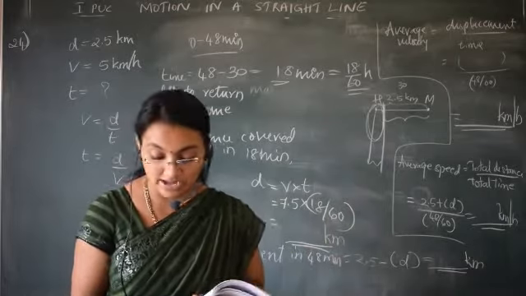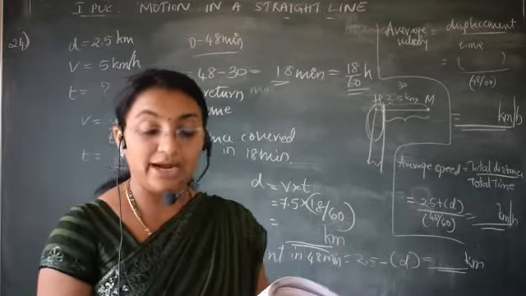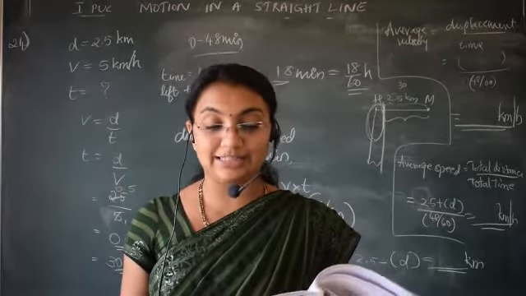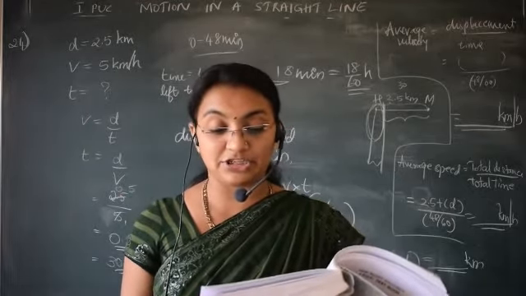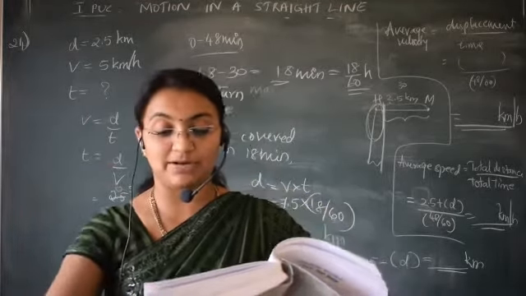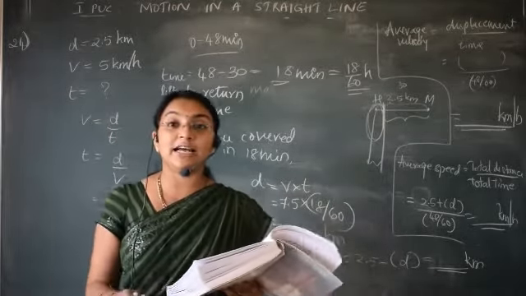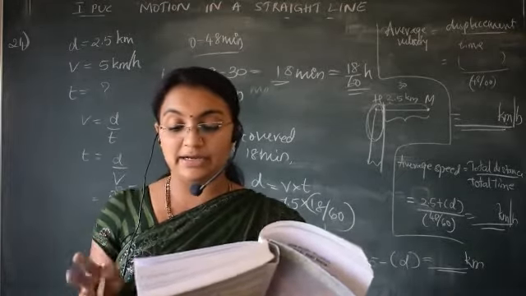So a police van is moving on a highway with a speed of 30 km per hour, and this police van is going to fire a bullet at the thief's car, which is speeding away in the same direction. But the thief's car is moving with what speed? 192 km per hour.